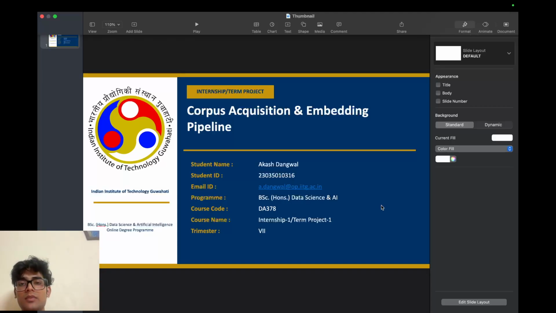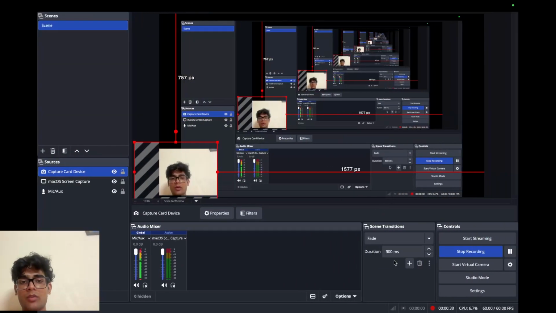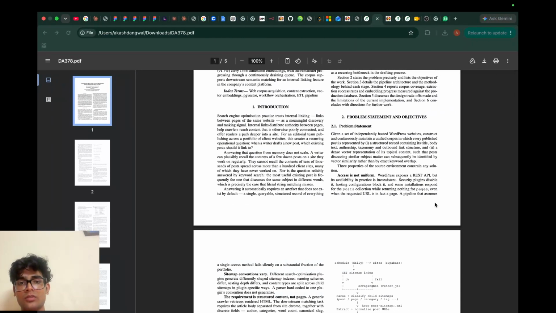So basically let me start with the problem statement of this project. I did an internship in a company that runs SEO and content optimizations for client websites. At the moment they have hundreds and hundreds of websites that they manage, and they do the blogging part, like writing blogs for the sites.